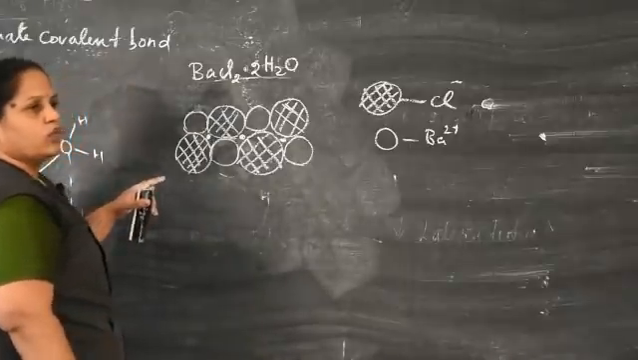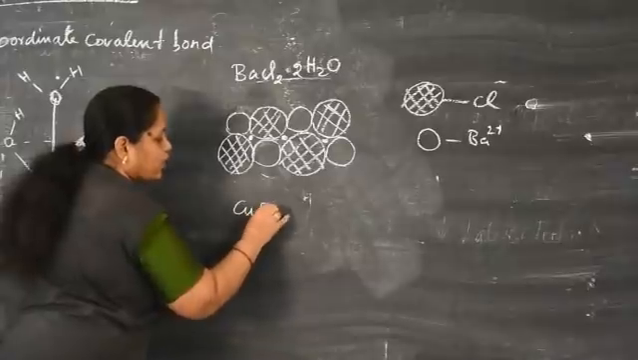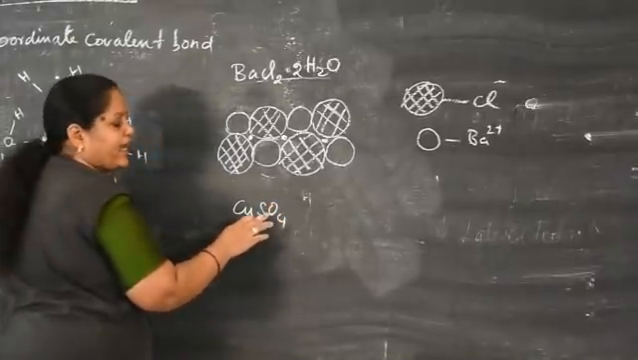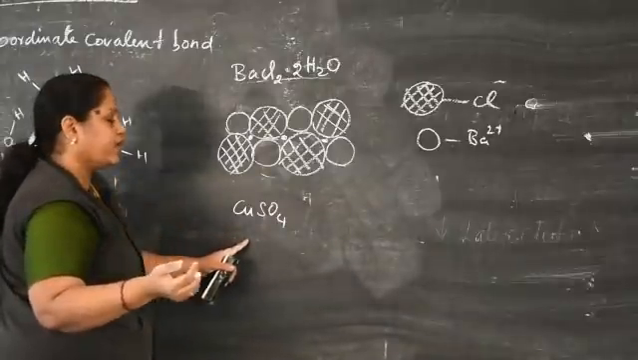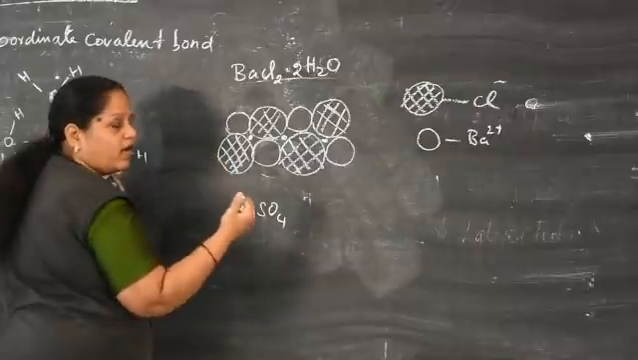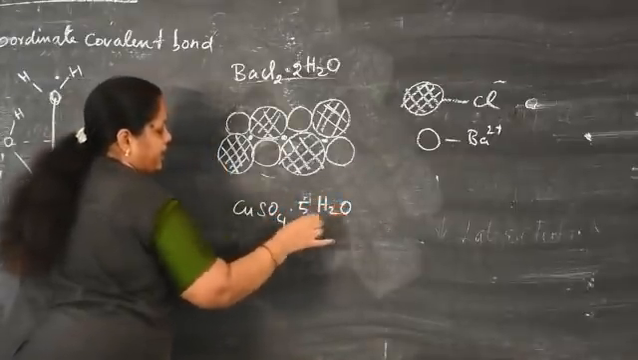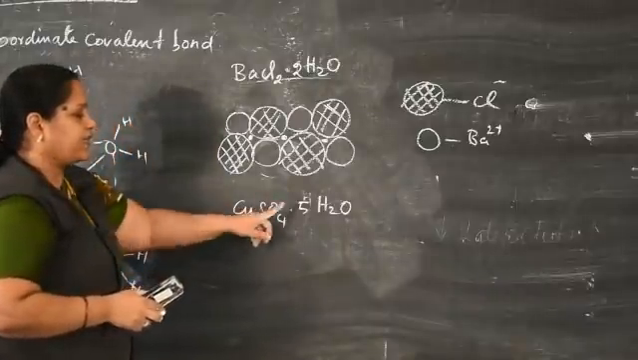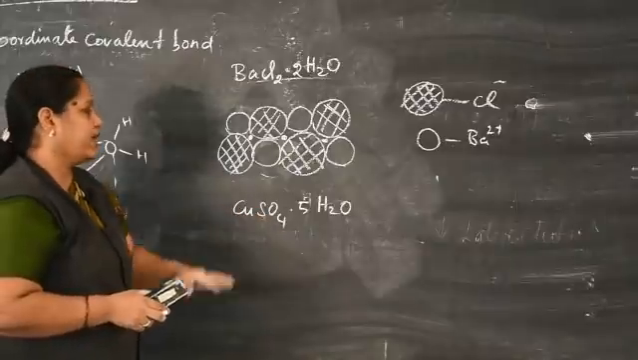Next, we move to copper sulfate. Copper sulfate without water molecules is anhydrous copper sulfate. Anhydrous means without water molecules. It is a colorless substance, but it absorbs five water molecules. Copper sulfate with five water molecules is blue in color. What is its color? Blue.